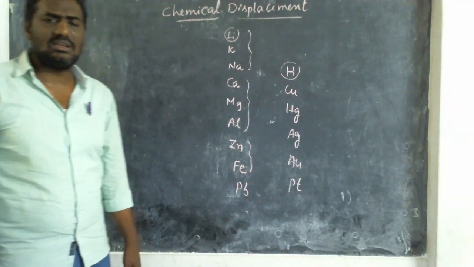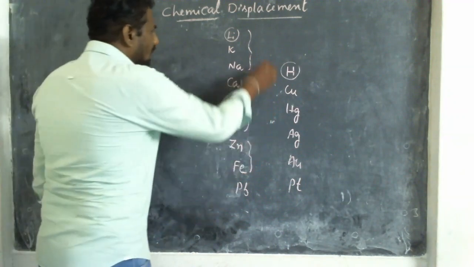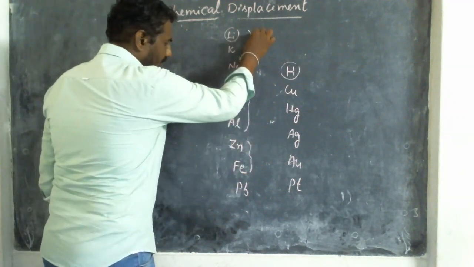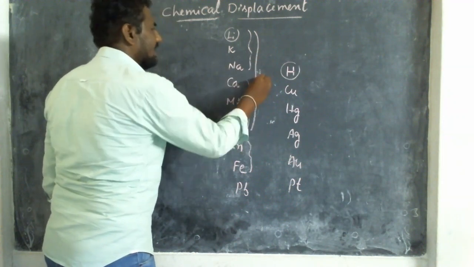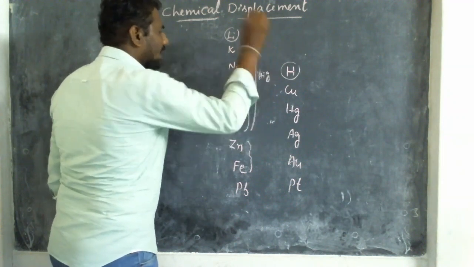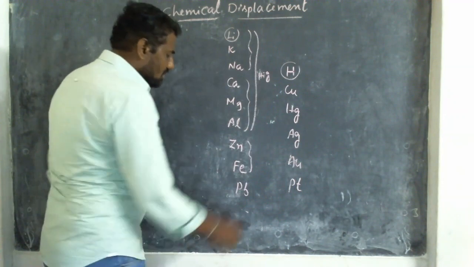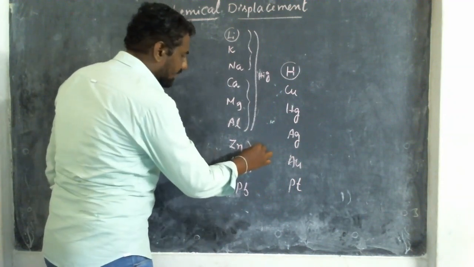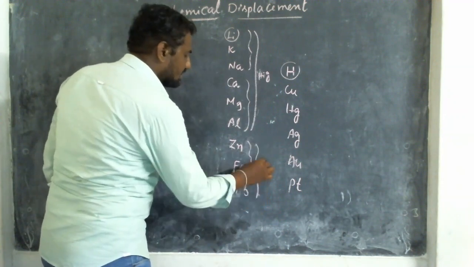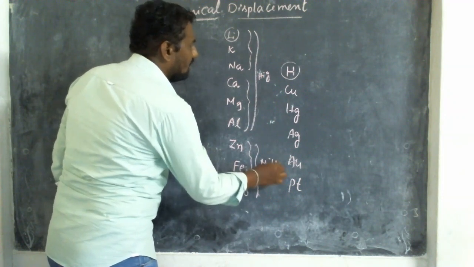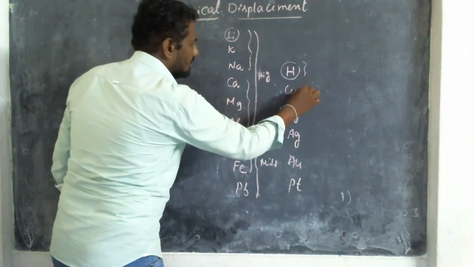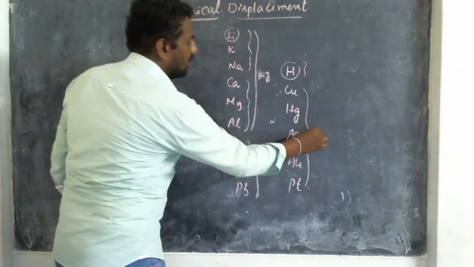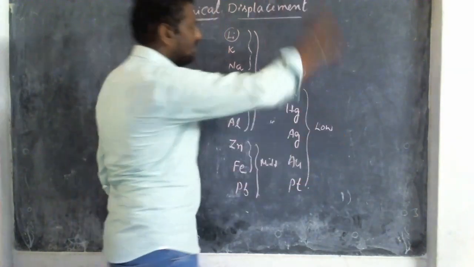Now in this series, up to aluminium we can consider them as highly reactive elements. Zinc, ferrum, lead we can consider as middle reactivity. Next, the remaining, copper to platinum, we can consider as low reactivity.